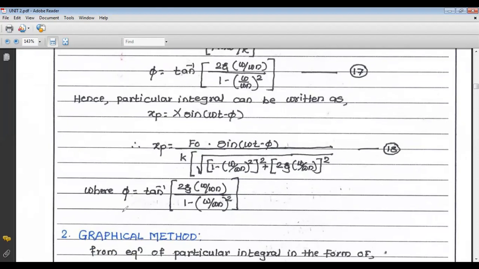In that, the value of phi will be tan inverse of 2 zeta omega upon omega n over 1 minus omega upon omega n whole square. So this is the analytical method.